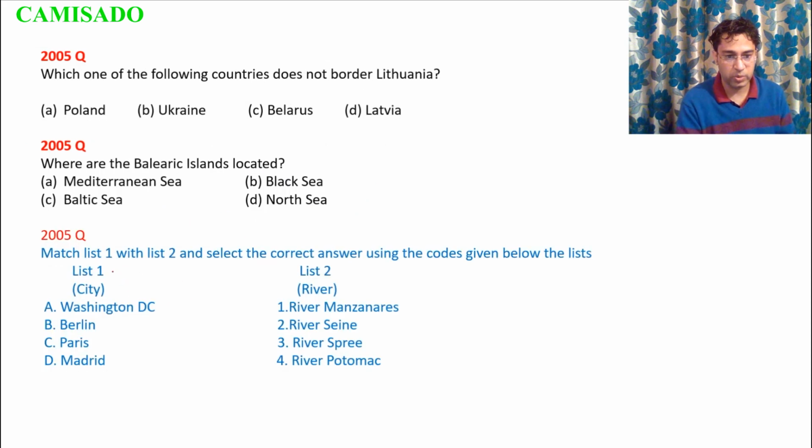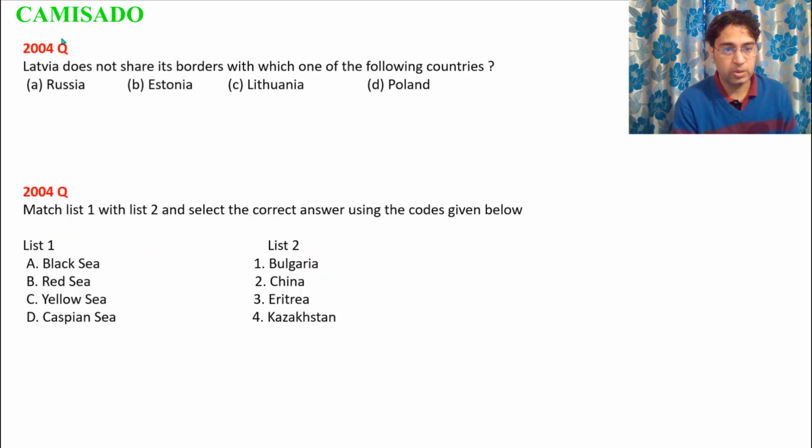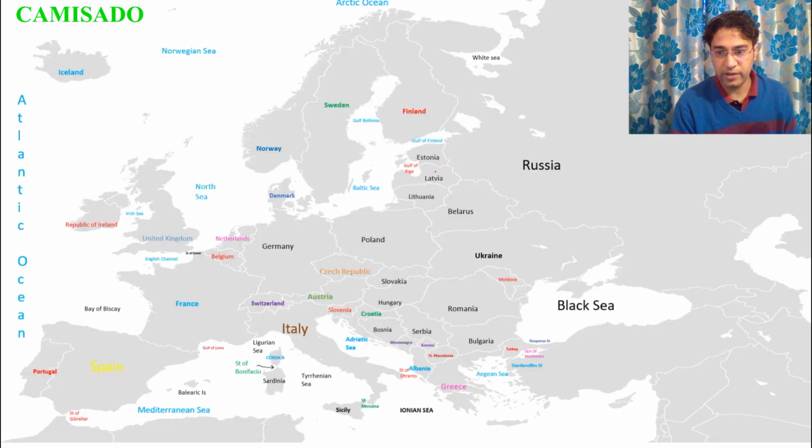And this question is from GS from the year 2005. So Washington is on river Potomac, Berlin is on river Spree, Paris is on the Seine, and Madrid is on river Manzanares. So now let us look at this question from the year 2004, which says Latvia does not share its borders with which one of the following countries? So this is Latvia, and we can see that it shares its border with Estonia, Lithuania, Russia, but it does not share its border with Poland.